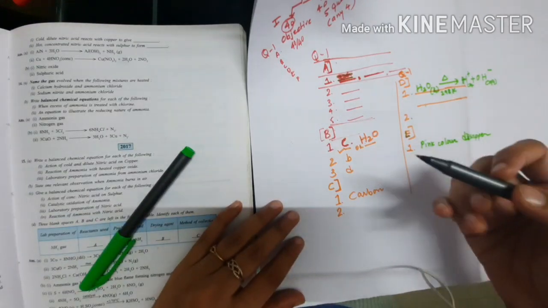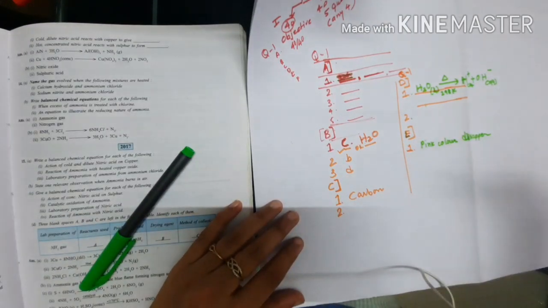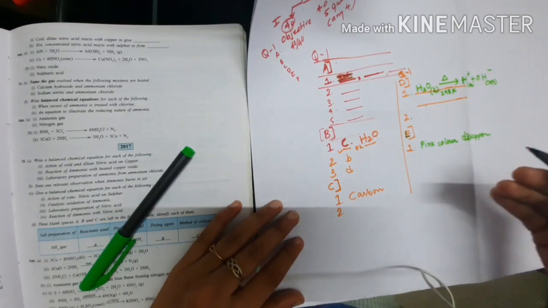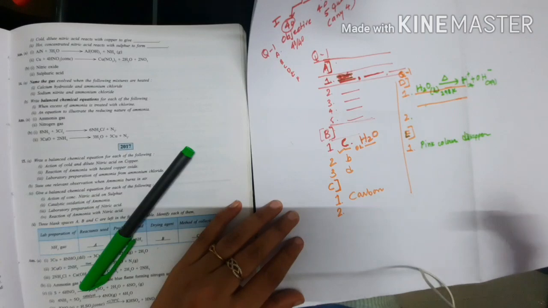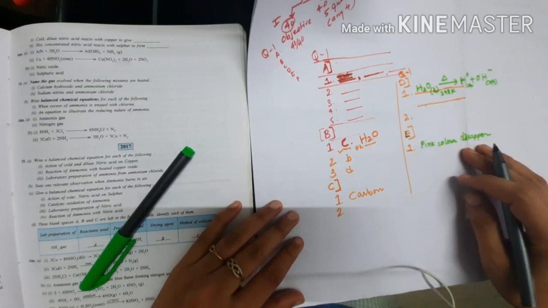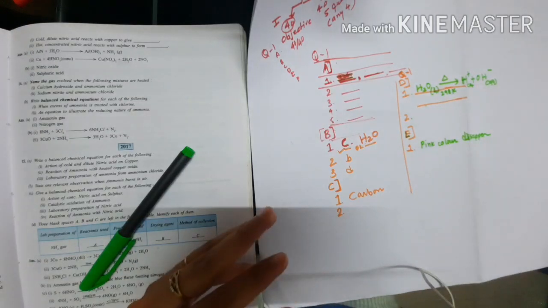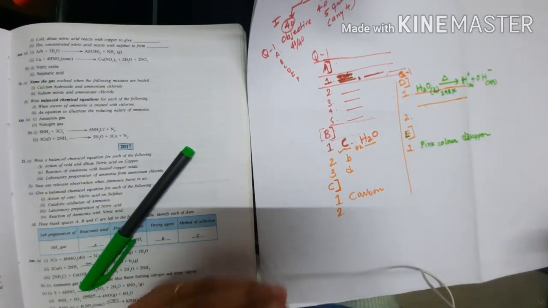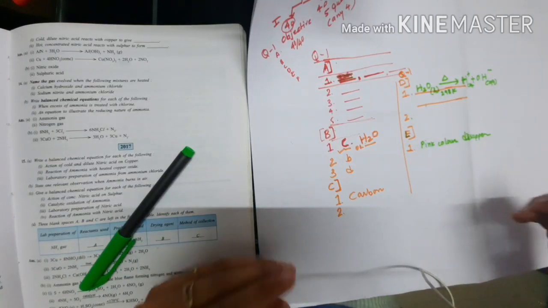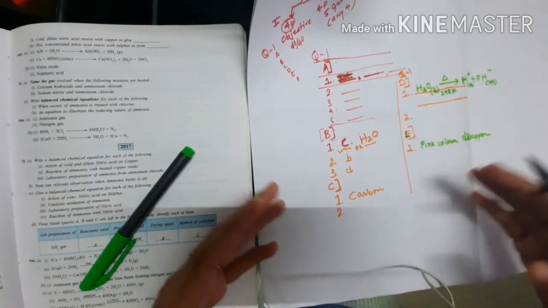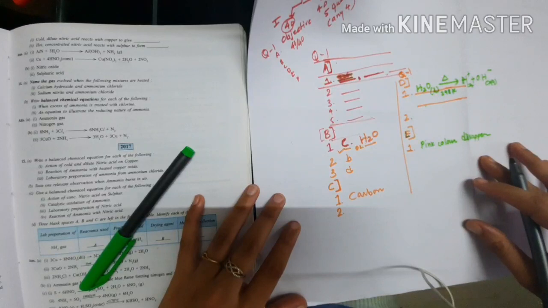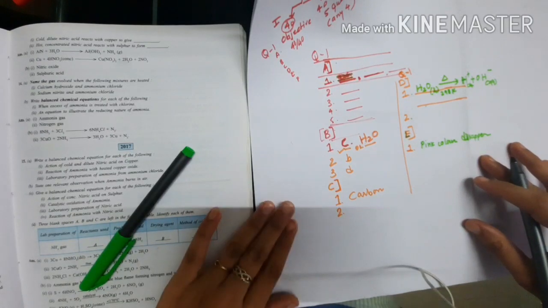When you are heating a substance, carbon dioxide evolves. So in observation what do you write? That some gas is coming out, or the substance color changes. That is the observation you write. So that much only you have to write. Don't write too many things. No need to write that because of this observation this thing can happen. Only what is asked: observation. Don't write more than this. I hope it is clear, student.